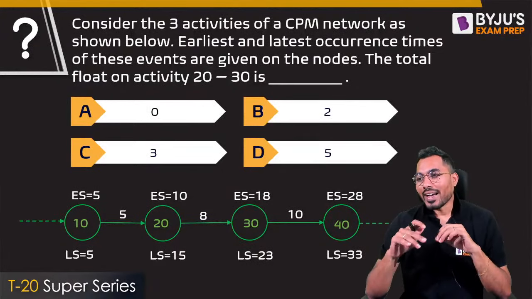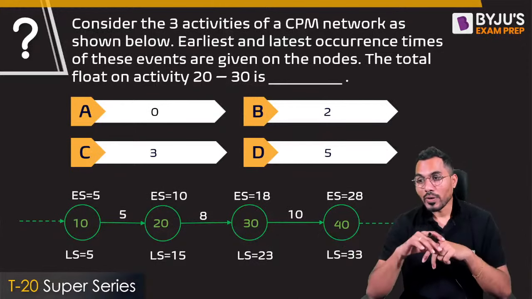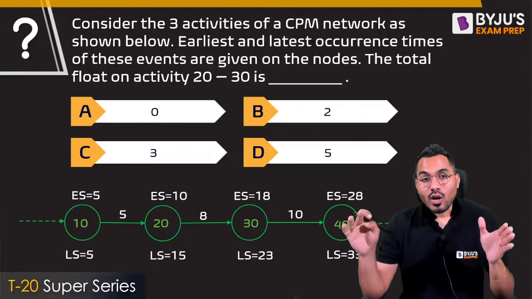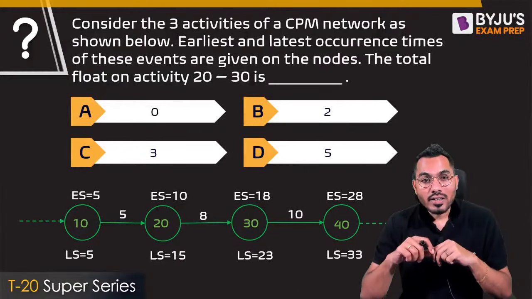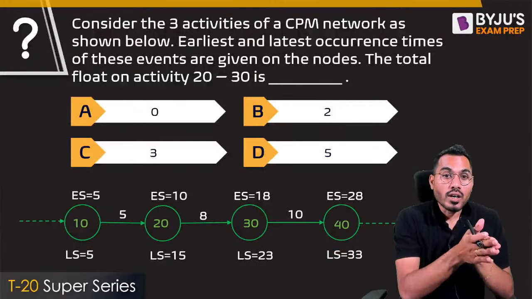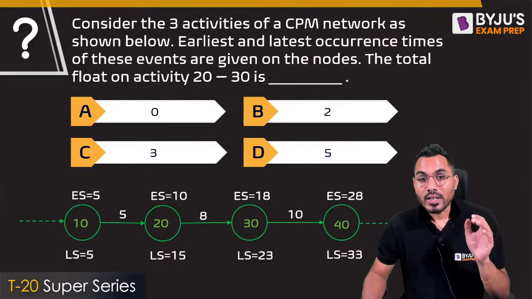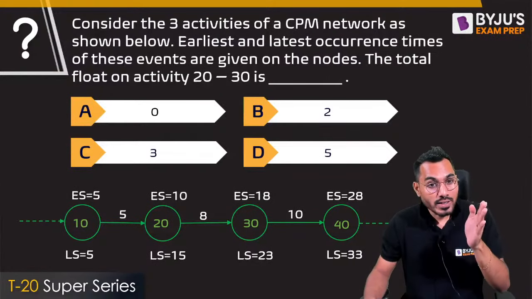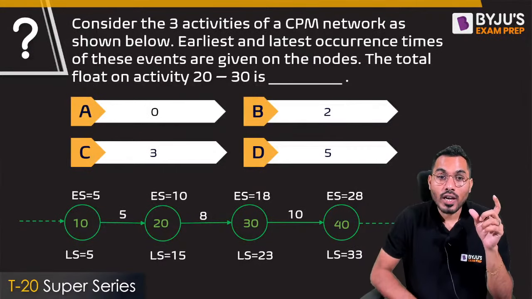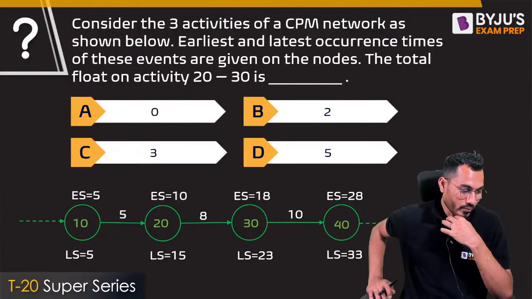Consider the three activities of the CPM network as shown in the figure. There are certain activities mentioned, right? The earliest and the latest occurrence times of these events are given on the model. So in that model itself, the earliest occurrence and the latest occurrence of each event is given. The total float for the activity 20 to 30: we are interested in calculating the total float at that particular point. Can you comment on this?